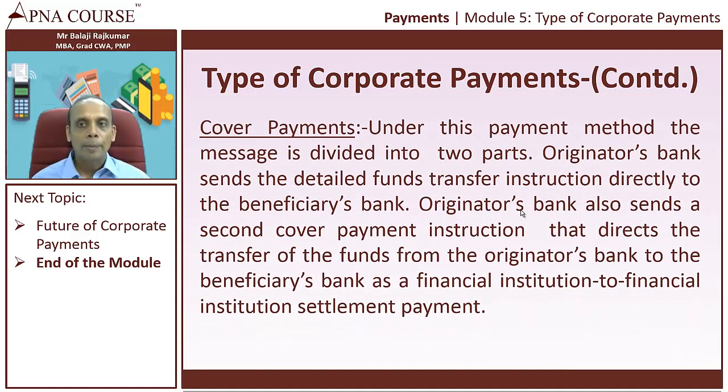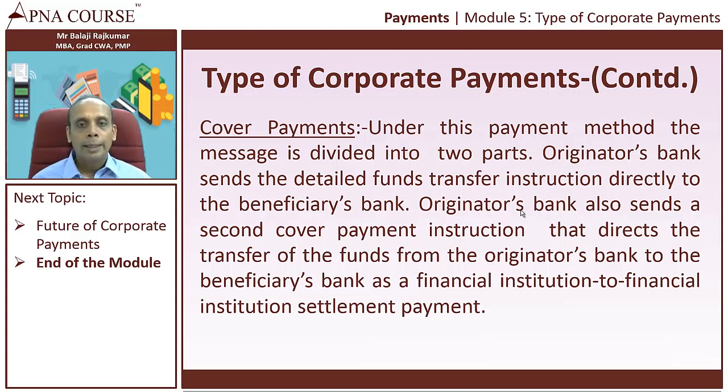Next comes the cover payment. Under this method, the payment is done through messages, and the message is divided into two parts. The originator bank sends the detailed funds transfer instruction to the beneficiary's bank, and the originator bank also sends a second cover payment instruction. Initially there is a funds transfer instruction, and then there is a second cover payment instruction.